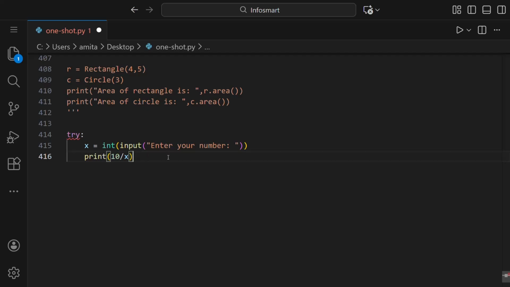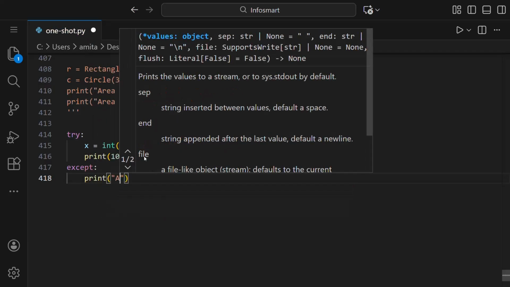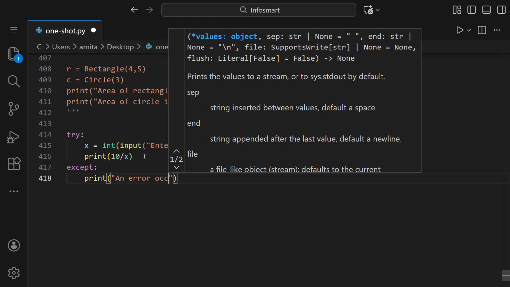So the risky code we have written inside the try. Now we'll write except, then a colon, and in except we'll write that if an error occurs, the control moves to the except block. So we'll print an error occurred.